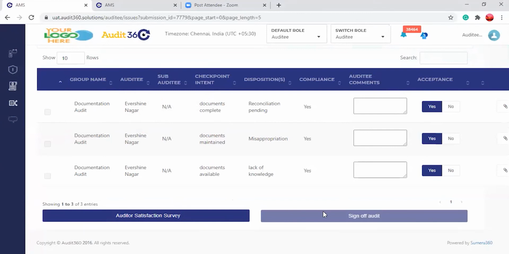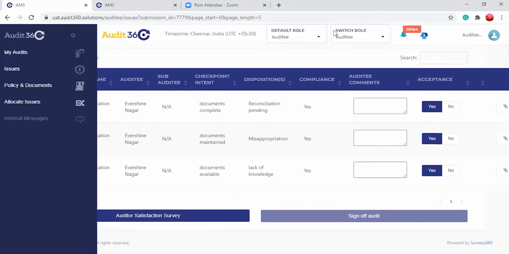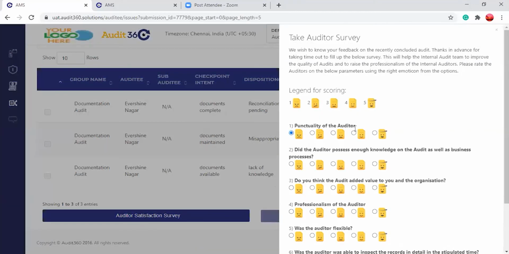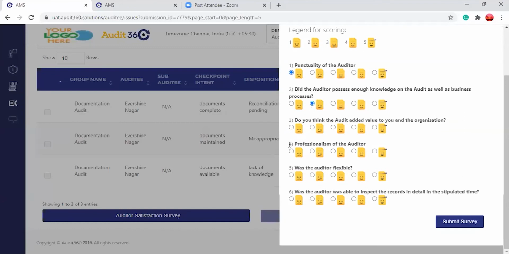So any doubt in the bulk finalization, bulk acceptance, the sign off audit? Any questions? We don't have any questions in action. No, Meenakshi, you can carry on.